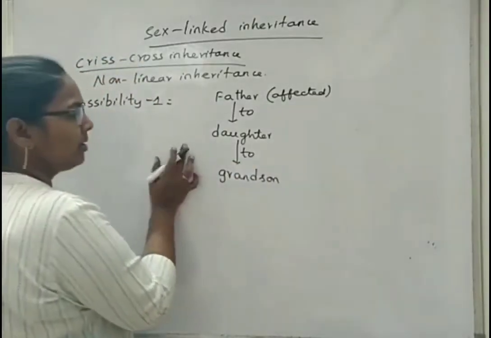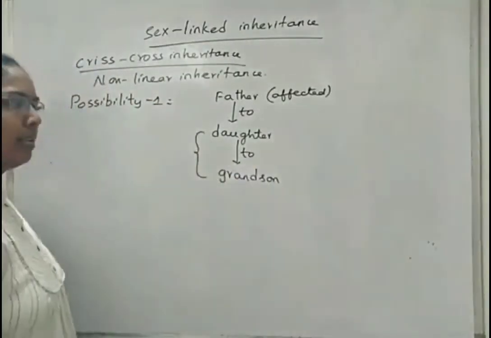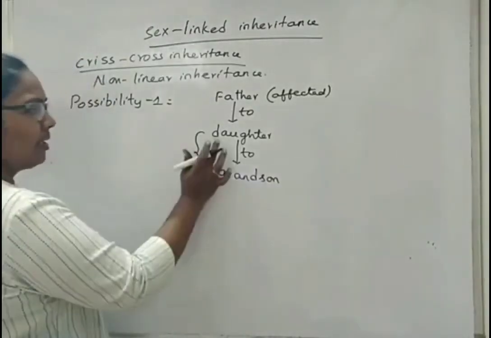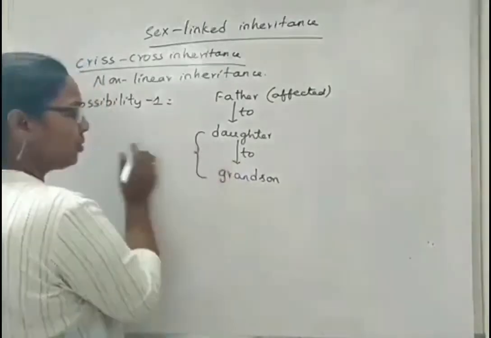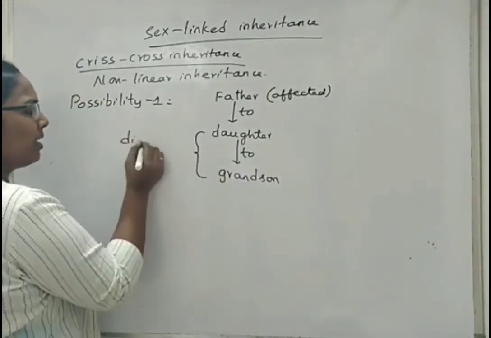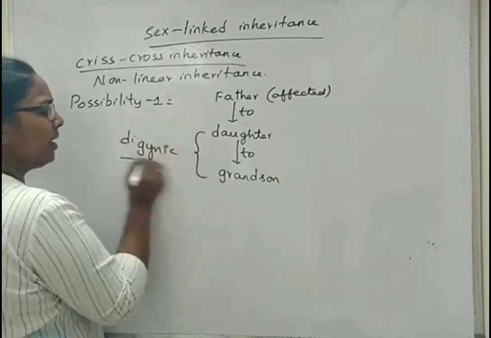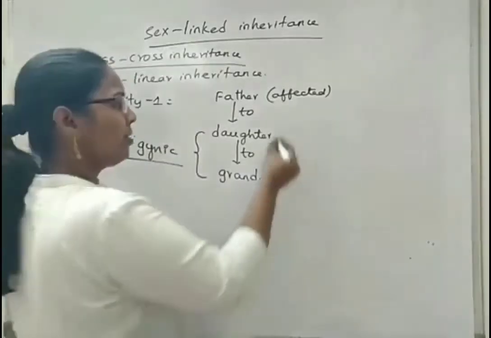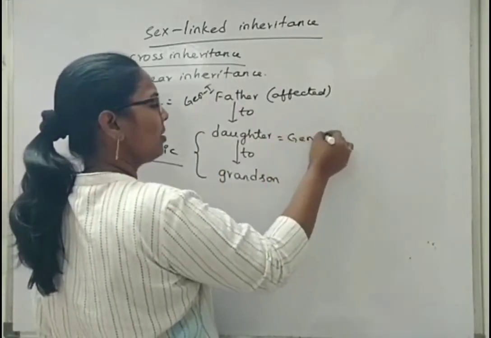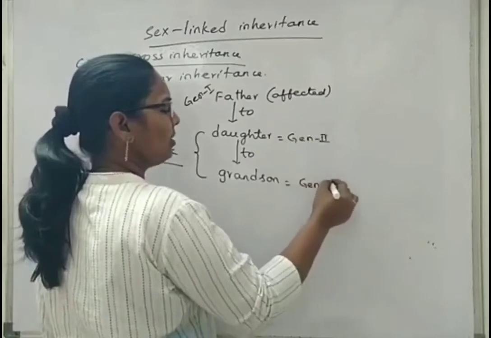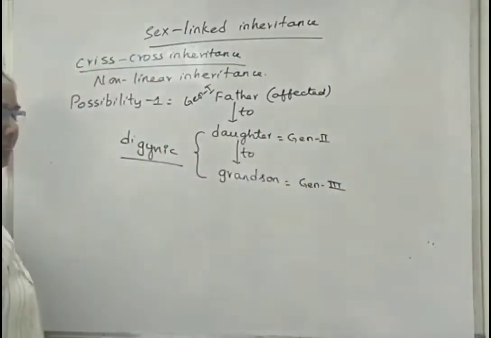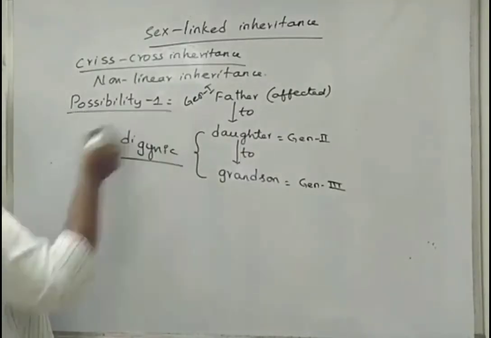Since generation 2, the daughter, is transferring the same disorder to the next generation, we give the term digynic type of crisscross inheritance, because father is generation 1, daughter is generation 2, grandson is generation 3. At the second generation, the daughter is transferring. This is possibility 1.